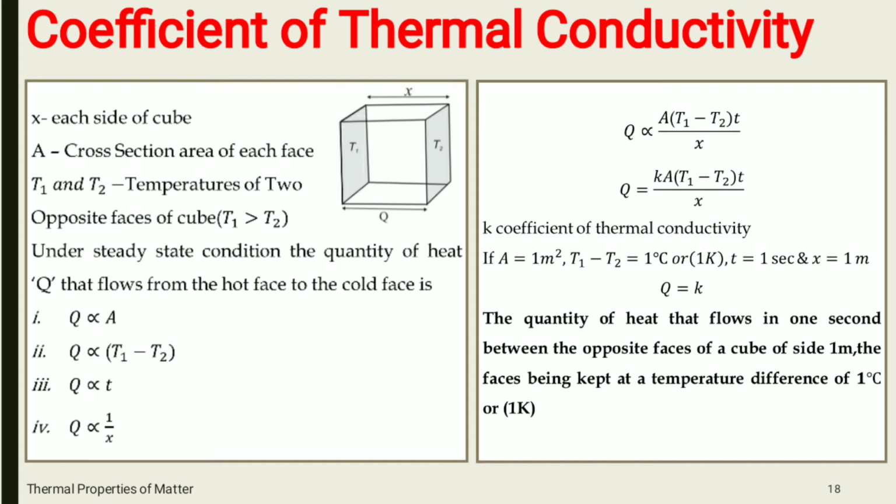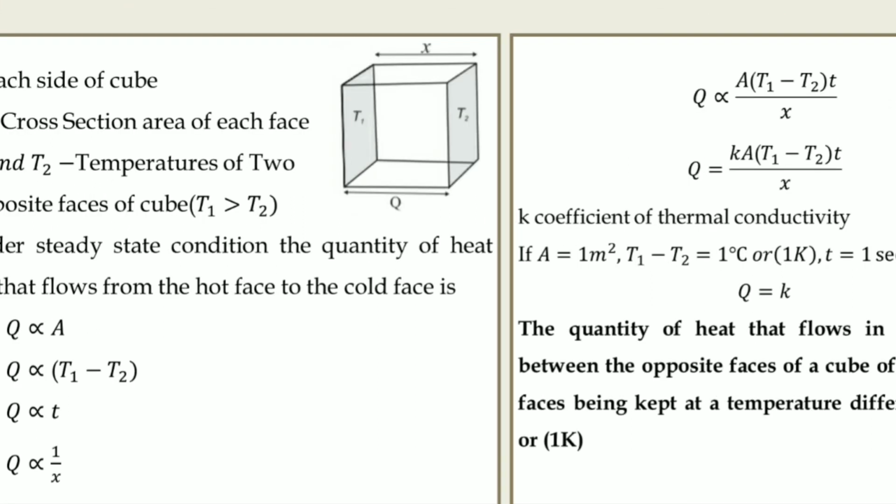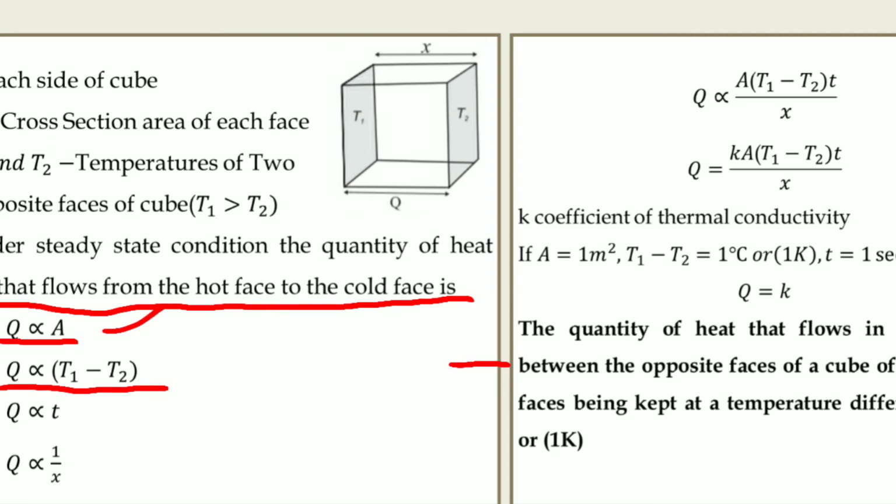Under this steady state condition, the quantity of heat Q that flows from the hot face to the cold face is directly proportional to the cross sectional area A of the face, that is Q is directly proportional to A. It is directly proportional to the temperature difference between the two faces, Q is directly proportional to T1 minus T2.